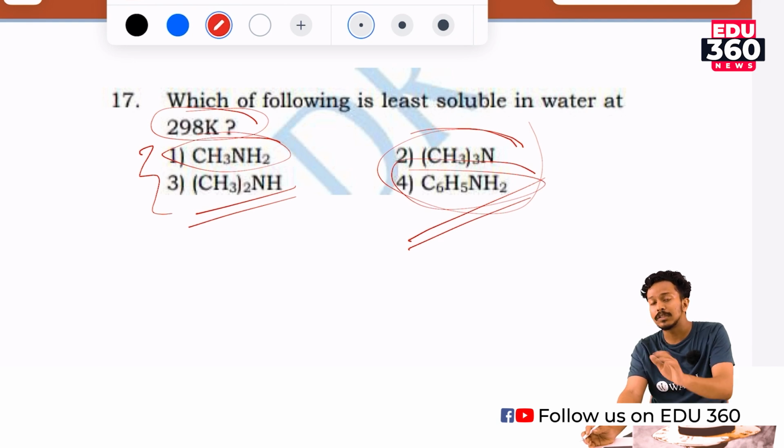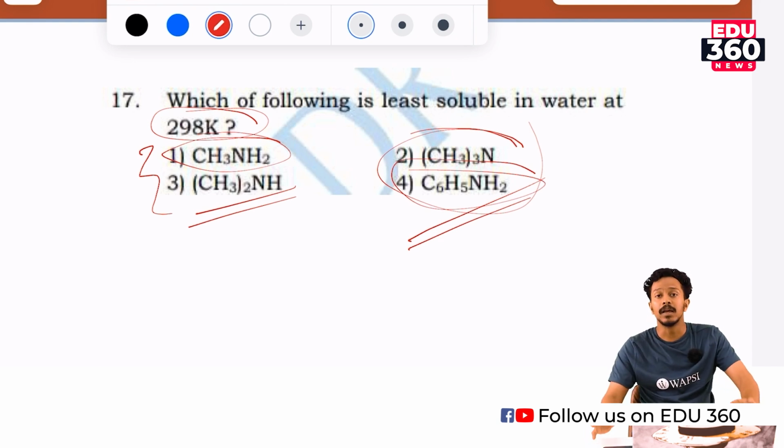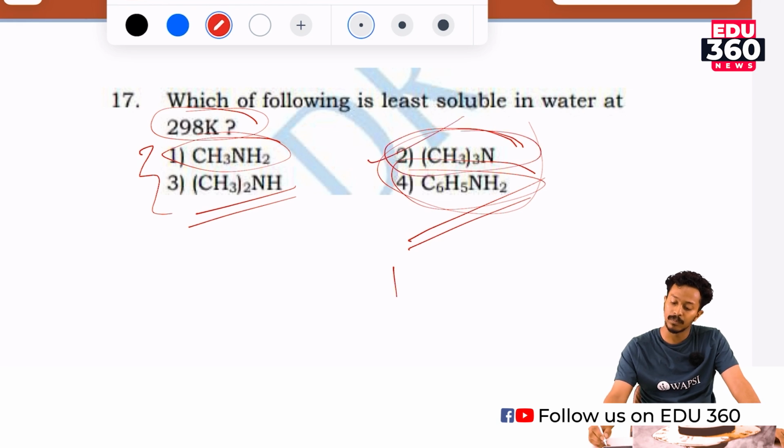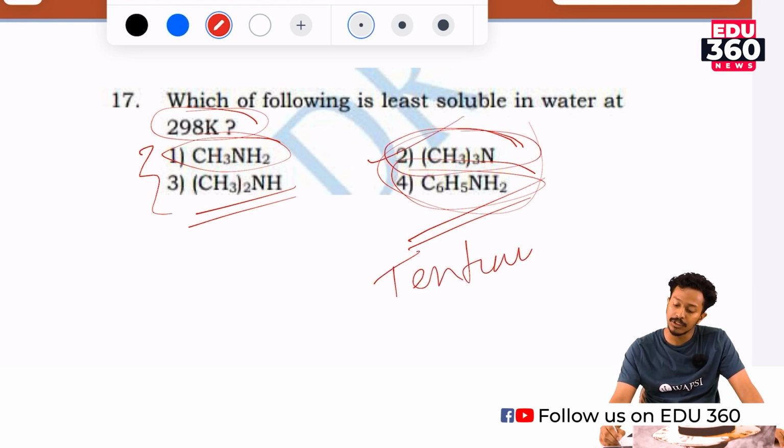The remaining hydrogen atoms of the methyl groups surrounding the nitrogen atom form hydrogen bonds with the water, which makes it more soluble. So the correct option for question number 17 would be option number 2, which is tertiary amine.